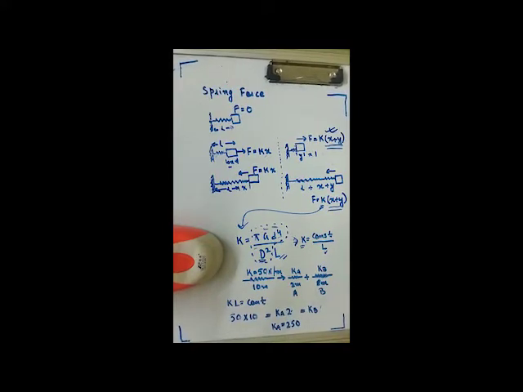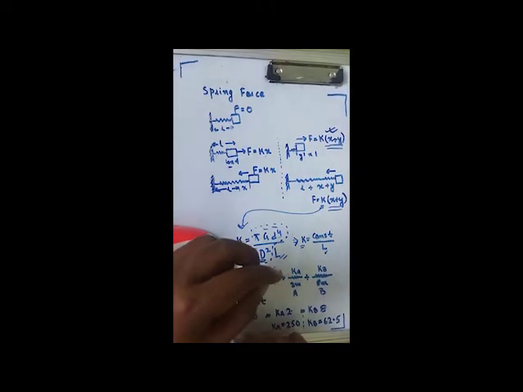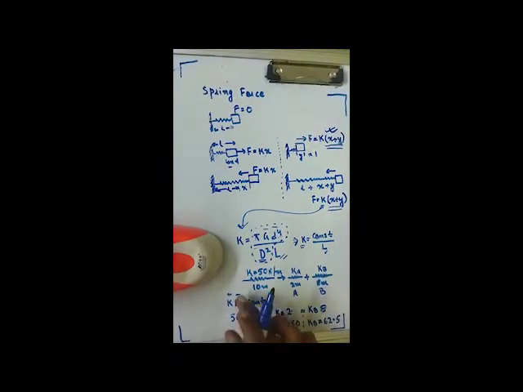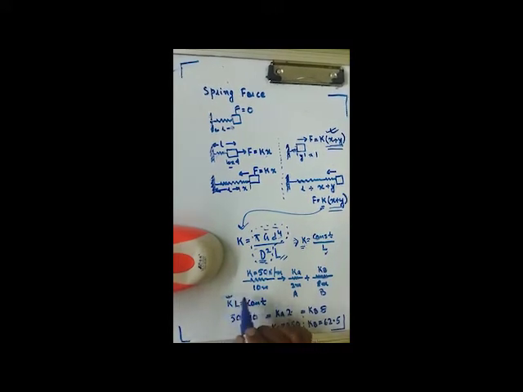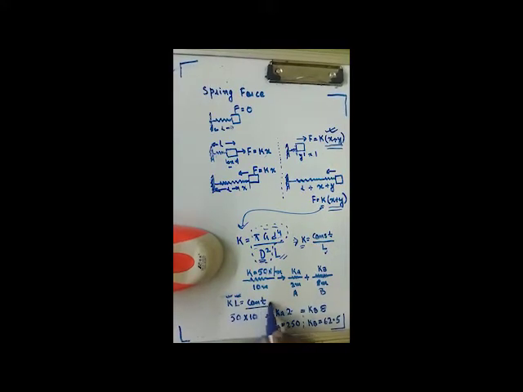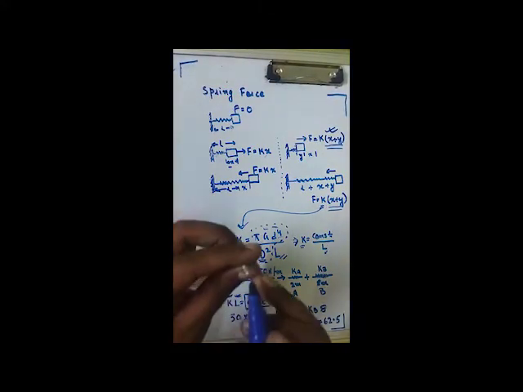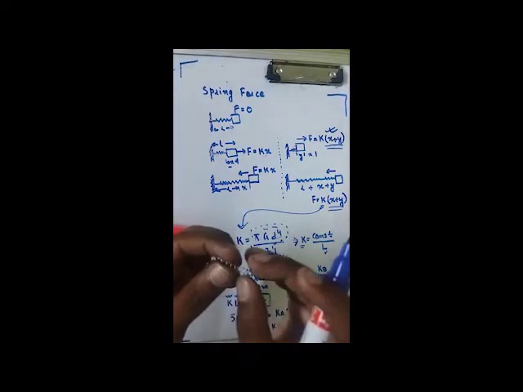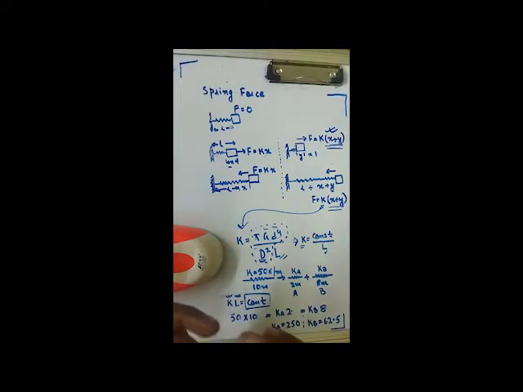50 into 10 is equal to 500. 500 divided by 2 is 250. And similarly 500 divided by 8 gives Kb equals 62.5. That means if we cut a spring, the product of spring constant and length is always constant, until and unless the wire diameter or the material of the spring changes.